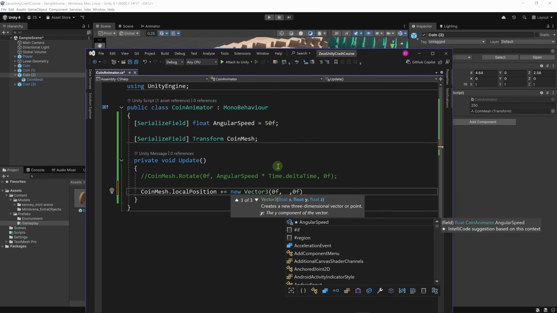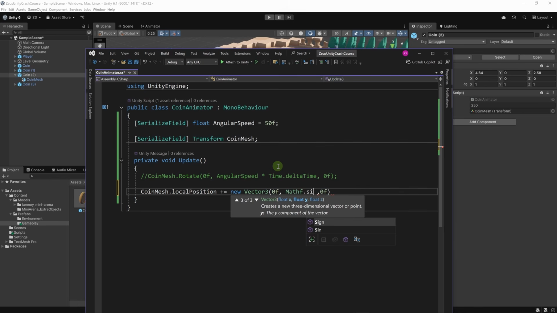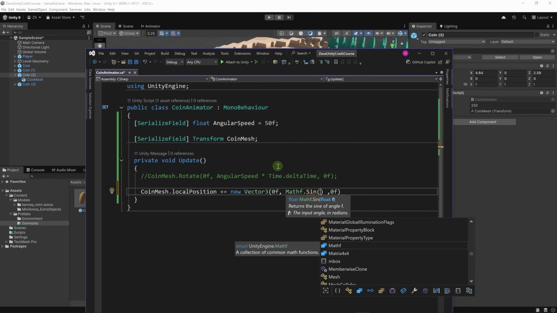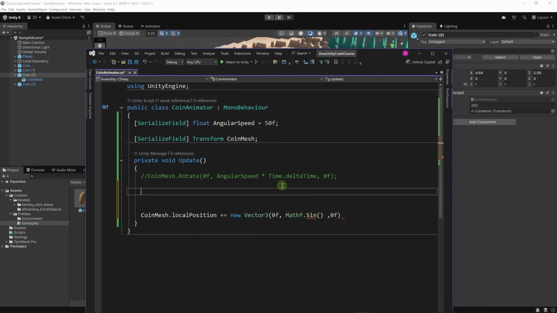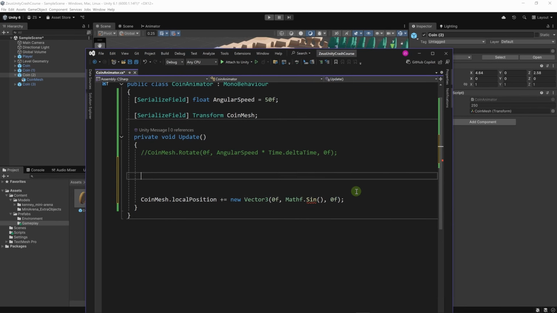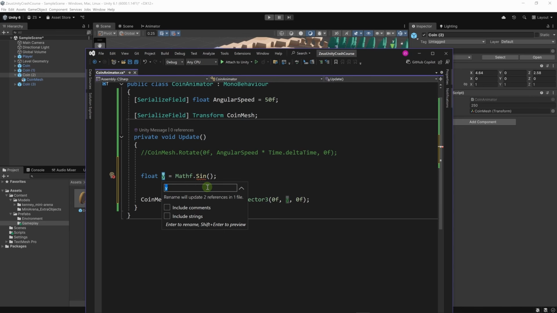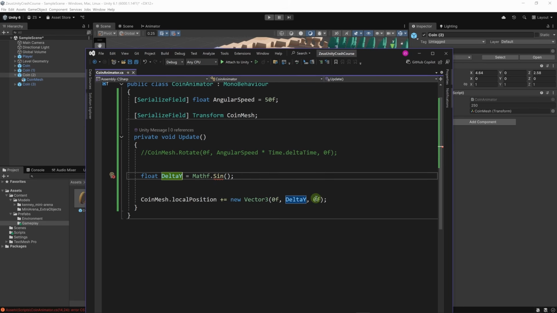Now for the sine wave, let's use Mathf.Sin. This is the sine wave. It takes an input angle in radians. You know what? To keep this a little bit more organized, let's declare a variable here. Float y equals Mathf.Sin, and let's use it here, y, or perhaps let's rename it. In Visual Studio, you can rename a variable by clicking on the variable and hitting F2, and let's call it delta y and hit enter, and this will automatically rename all the instances where you use that variable, which is very useful.